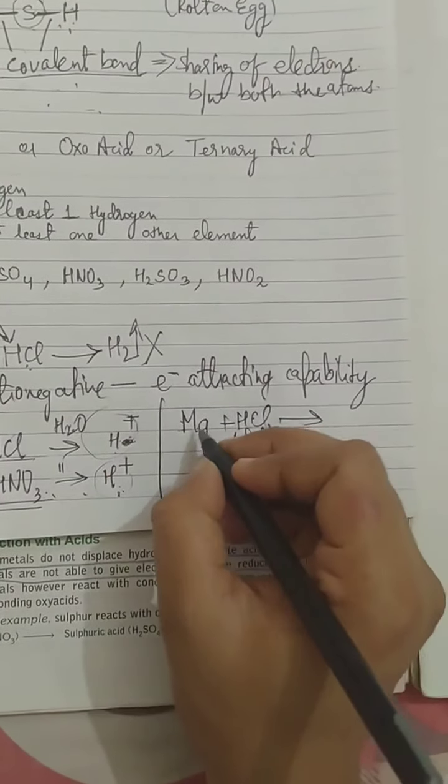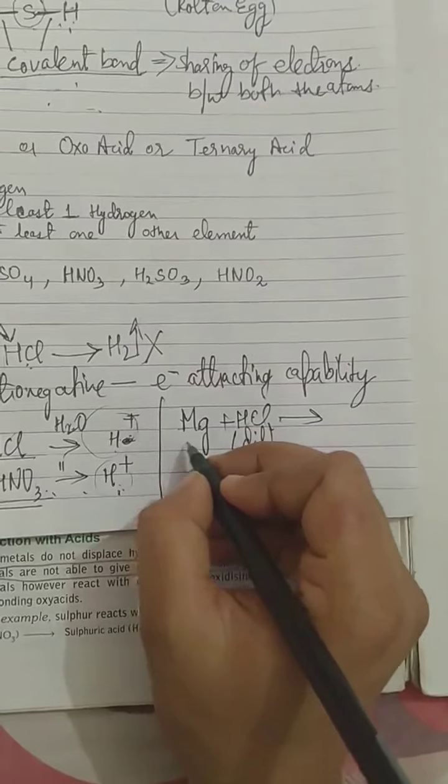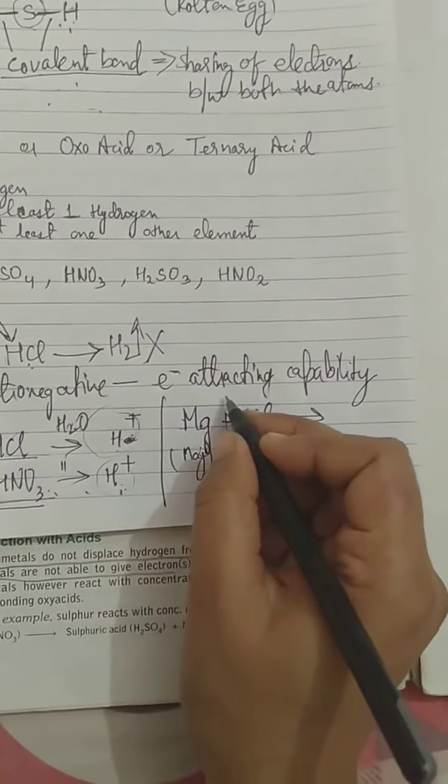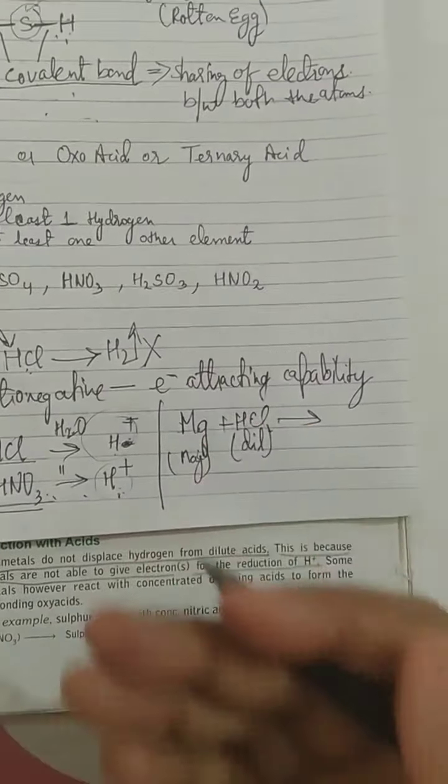Fine. Now this Mg is a metal, magnesium. Metals have the tendency to give electrons, to donate electrons. How many does magnesium donate? Magnesium donates 2 electrons to form Mg2+, and it becomes stable.